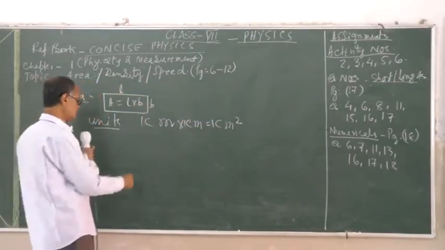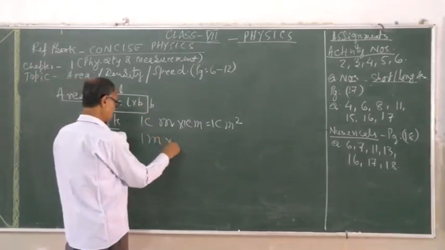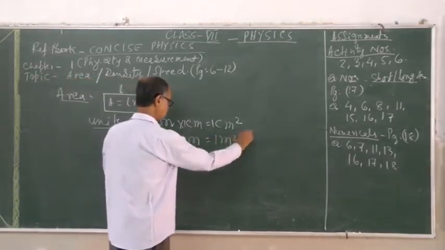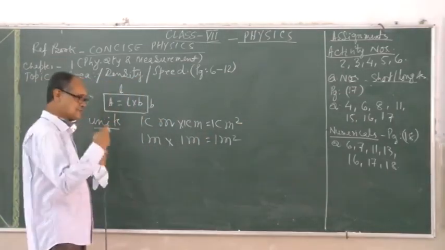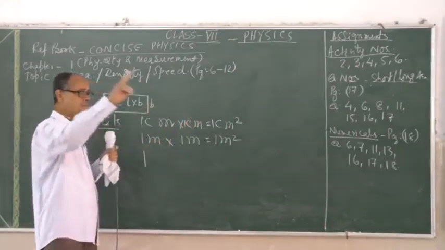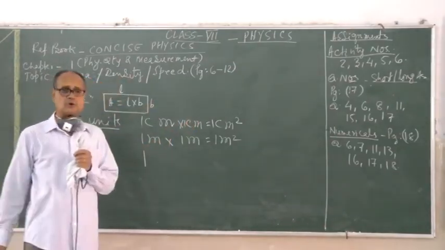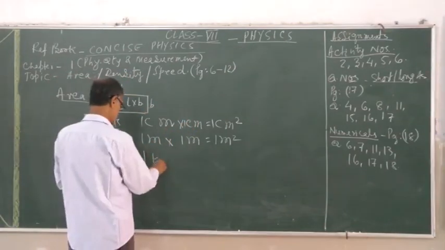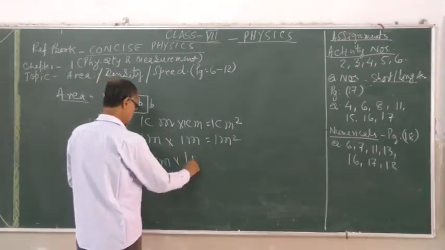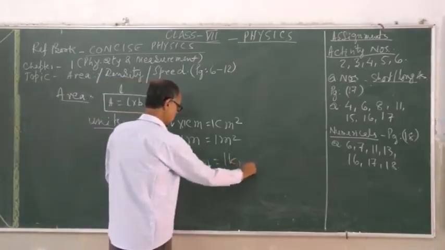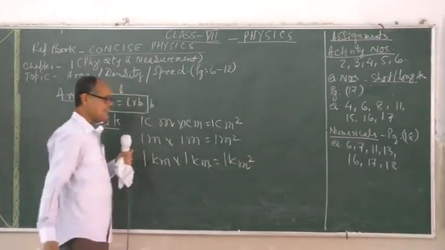If it is converted, 1 meter by 1 meter will be 1 meter square. If it is in kilometer terms, for a quite wide field, a quite long straight road, a kilometer unit multiplied with a kilometer unit will become a kilometer unit square.